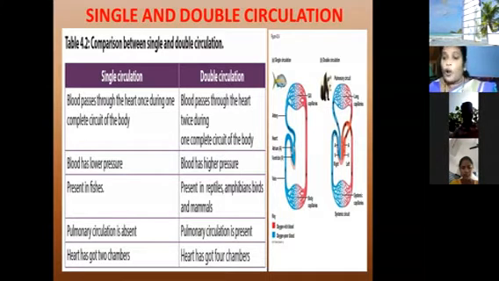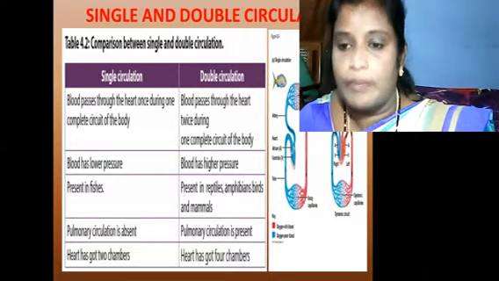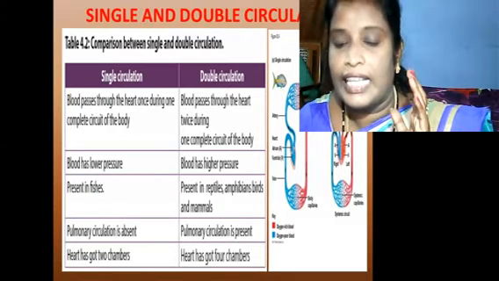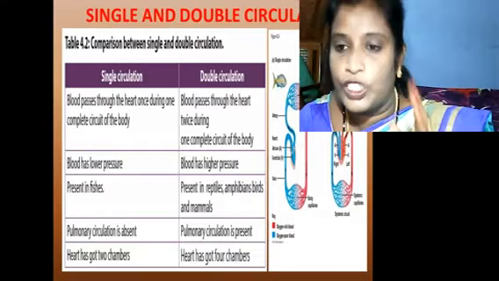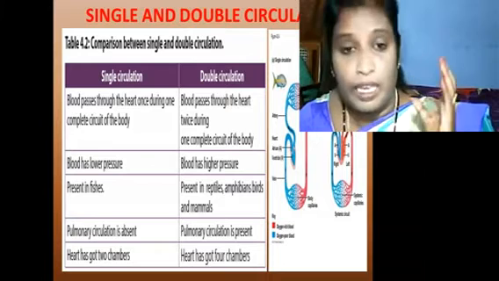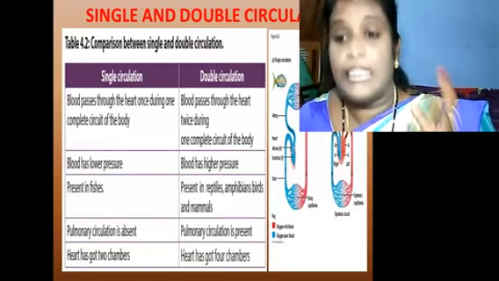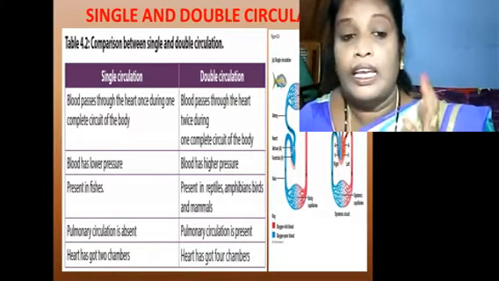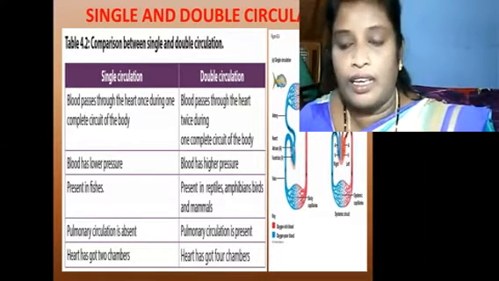In all living organisms, the main part is the heart. The heart has chambers. Some living organisms have 2 chambers, some have 3 chambers, and some have 4 chambers. These different chambers are found in different kinds of living organisms.